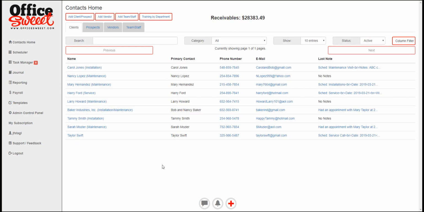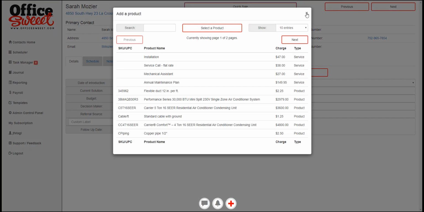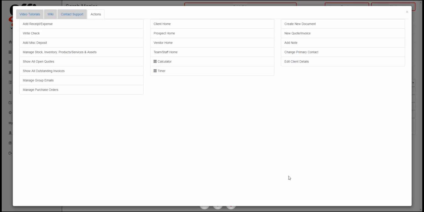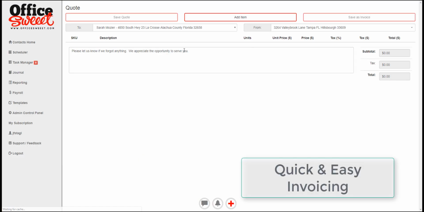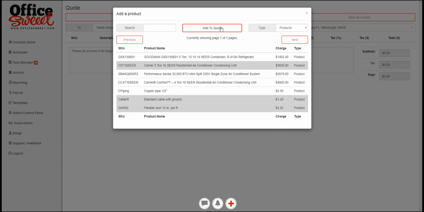All right, so let's go see what it looks like to make a sale. Open up a client, and we can do what's called a quick sale or point of sale, POS, pretty easily. We can just open that up. But let's go ahead and create an invoice first. So we go ahead and add some items here. We're going to sell this air conditioning unit and a few of these products. We're going to add that to the quote.